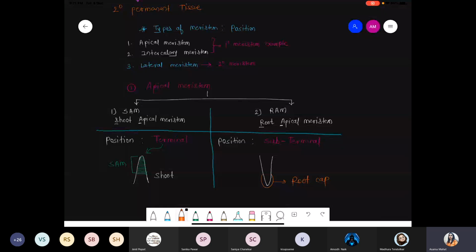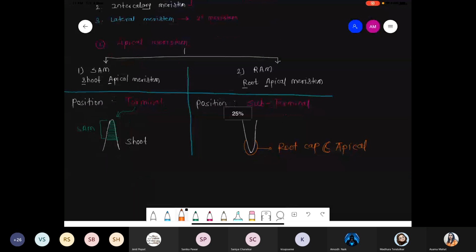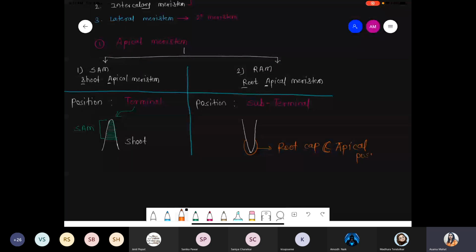So root cap is present at the terminal. It is present at the apical position. Basically, these are the apical position. What is present inside the root? What is present at the apical? What is present at the apex position? We are talking about the root cap present at the apical position.